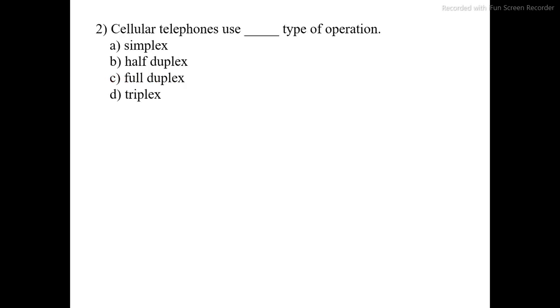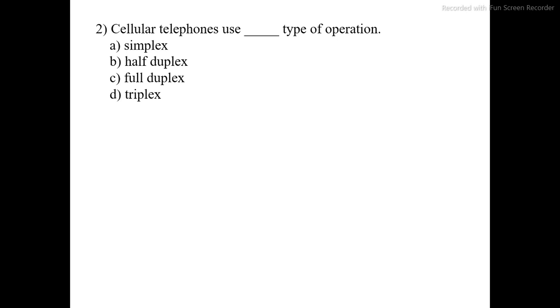Second question. Cellular telephones use dash dash type of operation. Option A simplex, option B half duplex, option C full duplex, option D triplex. The cellular telephone uses a full duplex communication system.